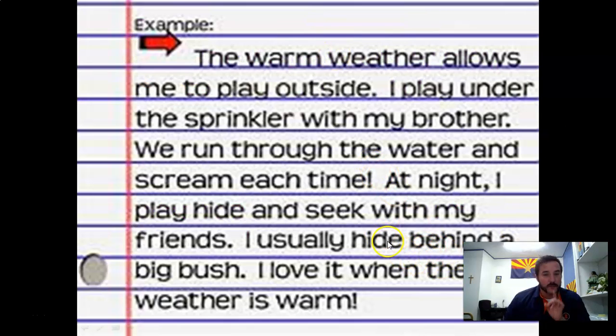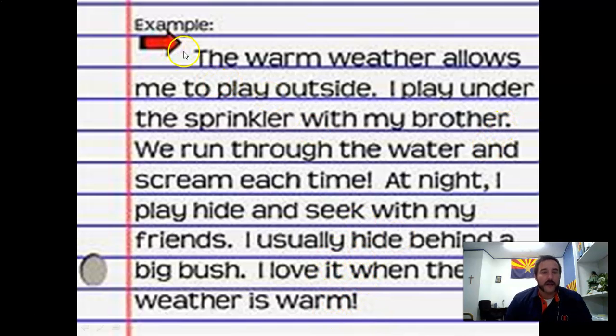Take a look at this. Ooh, I love this. Look, it's indented. How many lines? Only the first line. It's got a lot of good sentences. Every sentence starts with a capital letter, ends with punctuation. We learned that last time. Oh, look, we got an exclamation point here.